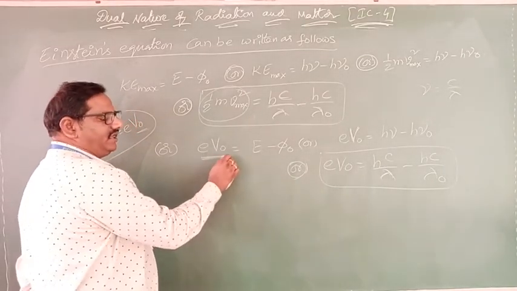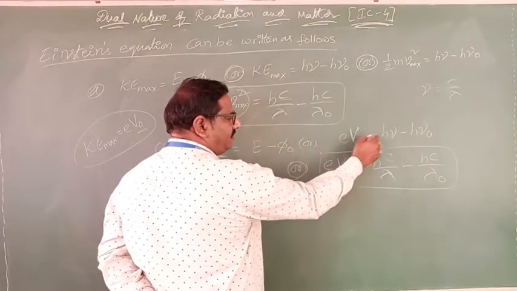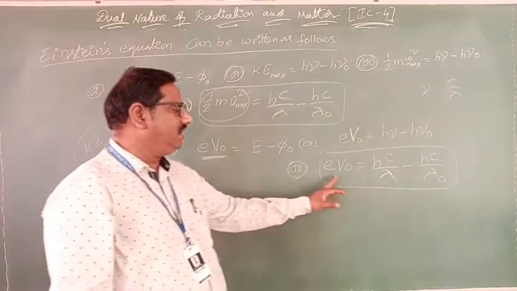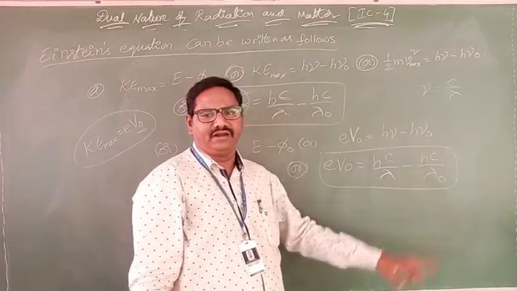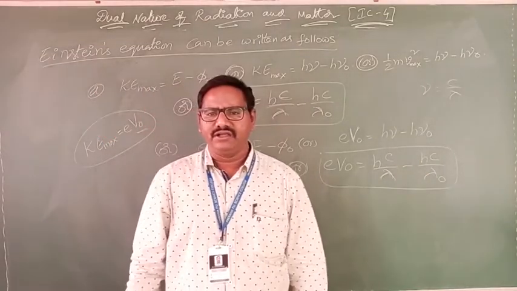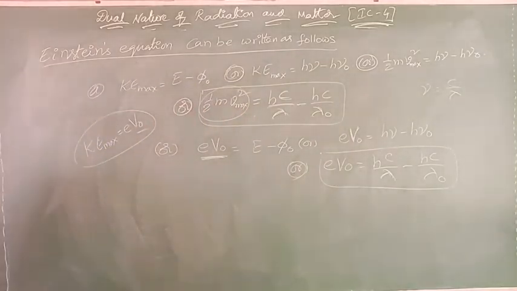So e V naught equals E minus phi naught, or e V naught equals h nu minus h nu naught, or e V naught equals hc by lambda minus hc by lambda naught. Here stopping potential is in terms of volts, then energy is also in terms of joules. Clear? That point we want to remember.